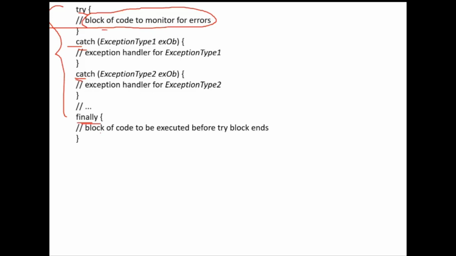If there is an exception, many exception types are there: exception type 1, exception type 2. So if exception type 1 is thrown, it is caught by the first catch block. If the exception type is 2, it is caught by the second catch block, and the corresponding necessary action is taken by this catch block. So this is the structure of the try catch block.